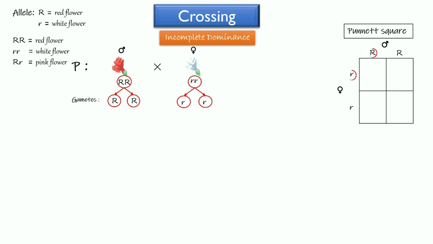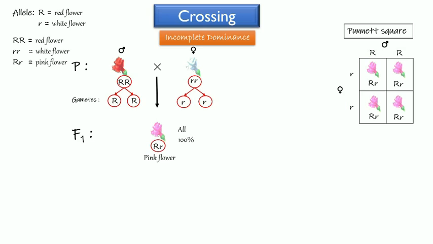First, second, third, and fourth. The first generation of filial from this crossing is all big R little r, or pink flower, or 100% pink flower. We have a new phenotype in filial, pink flower.